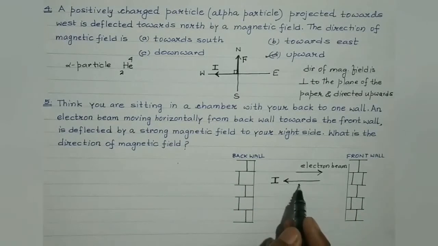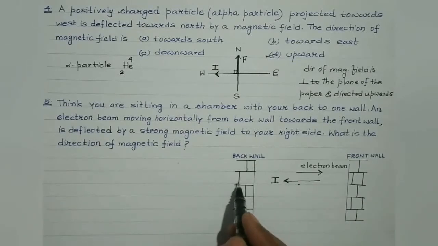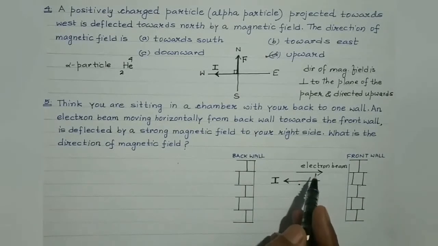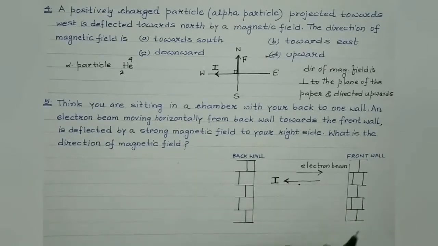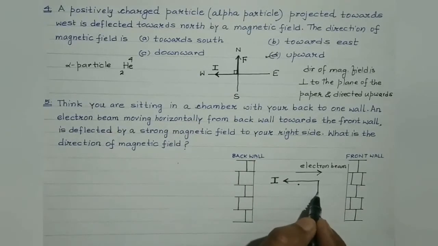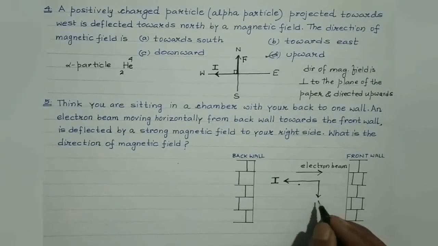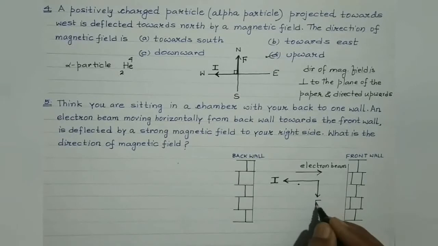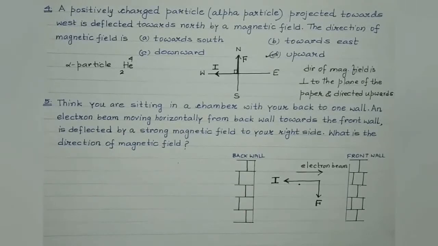Now imagine yourself to be over here. This is the front wall and this is the back wall. And this electron beam gets deflected towards right, like this. So this is where the force is acting. It gets deflected towards right means this is the direction in which the magnetic force must be acting, right?